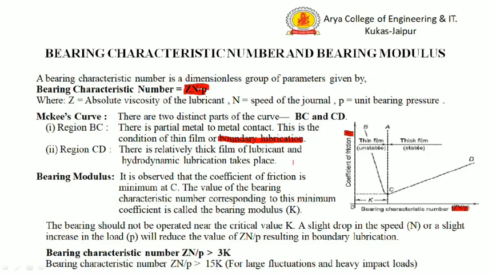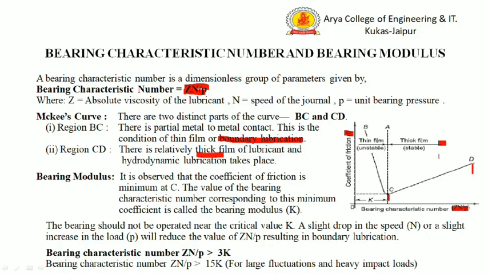As the speed is increased, more and more lubricant is forced in and sufficient pressure is built up, which separates the surfaces of the journal and the bearing. This is shown in the region CD. In this region, as the speed is increased, the value of ZN by P also increases. So, the condition of thin film changes to thick film. This is the condition of thick film lubrication, or we can say the condition of hydrodynamic lubrication.